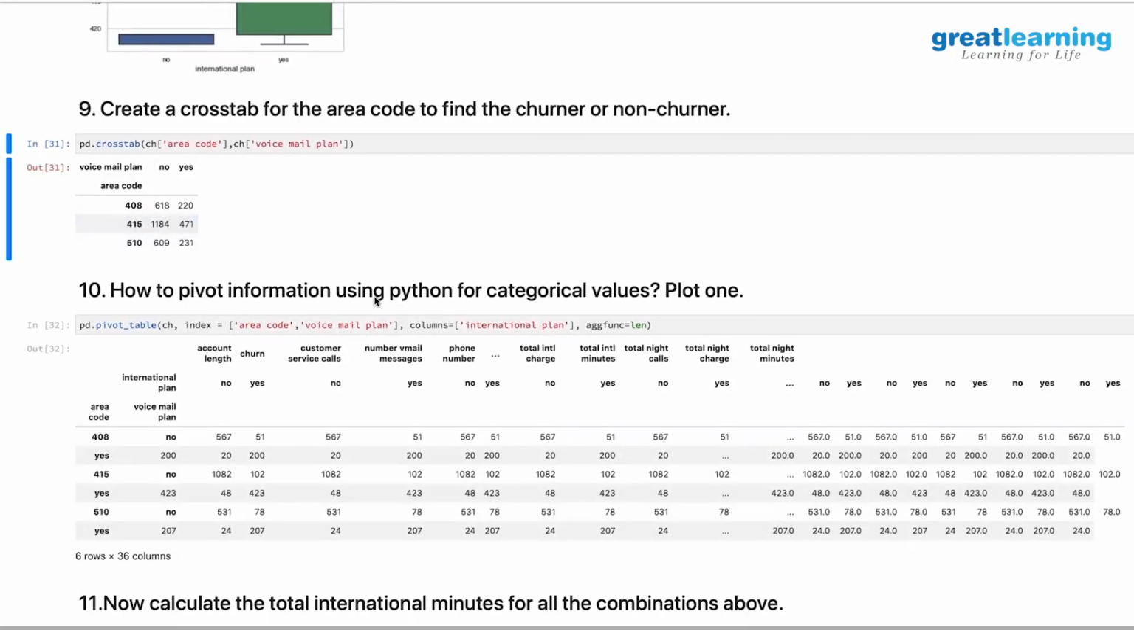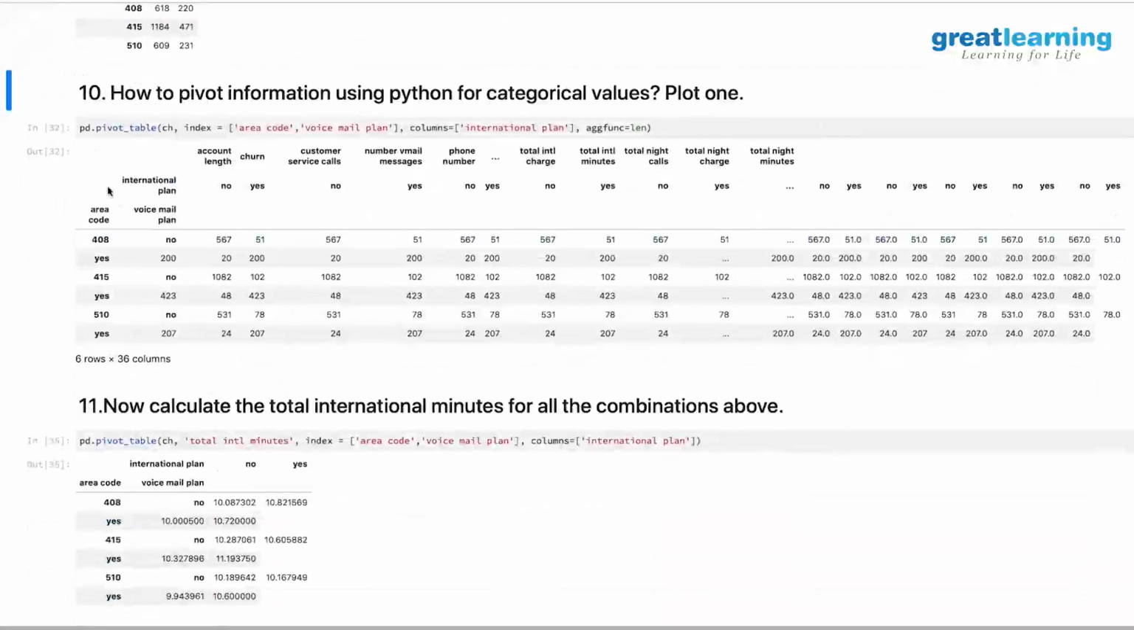Then how to pivot information using Python for categorical values. There is a pivot table function you call. When you do pivot, you are not looking at just one value. You create multiple layers. So here we are trying to do it by area code as well as voicemail plan. For each of the areas, I want to know people who have a voicemail plan and who don't have a voicemail plan. So yes and no, that's what we'll figure out. International plan, they have. So yes, no, yes, no, you will figure out.